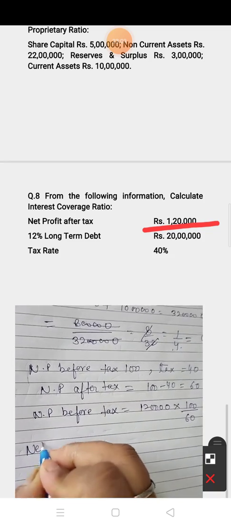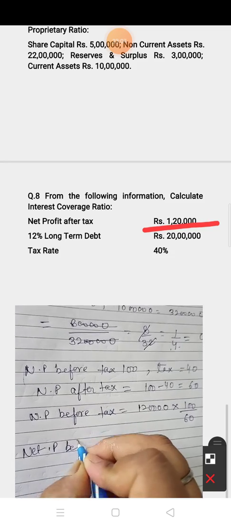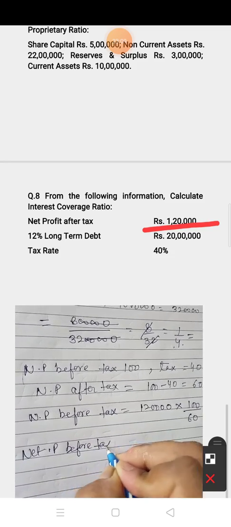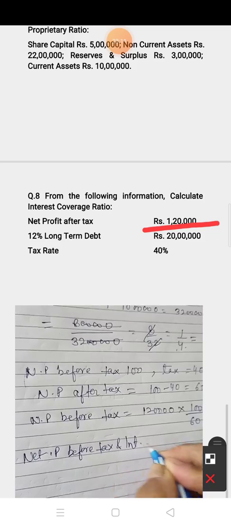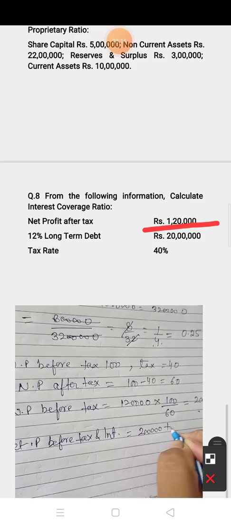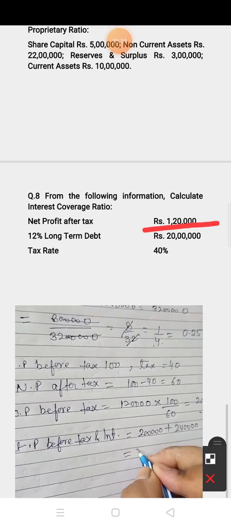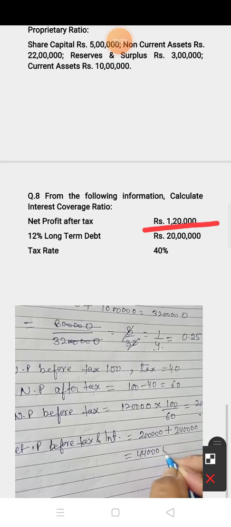Now this is the value of net profit before tax. In the formula the value is net profit before tax and interest. So interest also you have to add to 2 lakh. So interest is 2,40,000. It is 4,40,000.